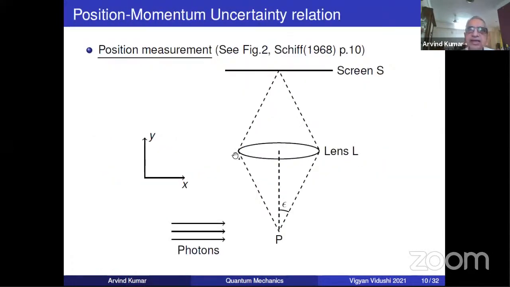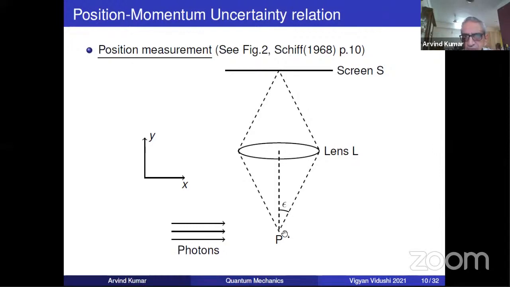So this is a diagram taken from Schiff, and it's a very famous diagram. It's called the Heisenberg microscope. It's a thought experiment in which we want to localize an electron by a photon.